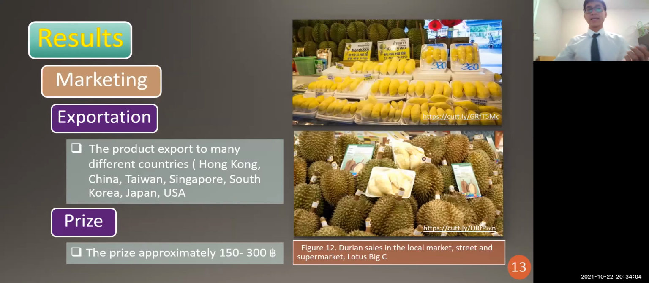And for marketing, it is export. Thailand exports to many countries such as Hong Kong, Taiwan, China, Singapore, South Korea, Japan, and the USA. And the price is approximately 150 to 300. It means in Thailand, in local markets and supermarkets, you can find it everywhere.